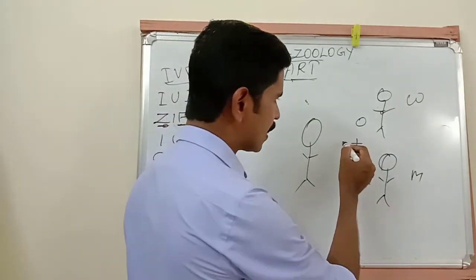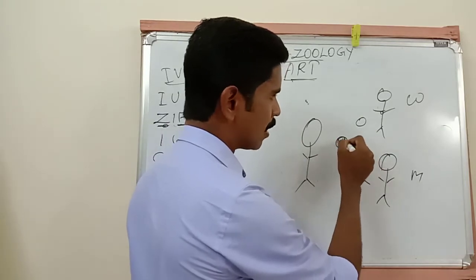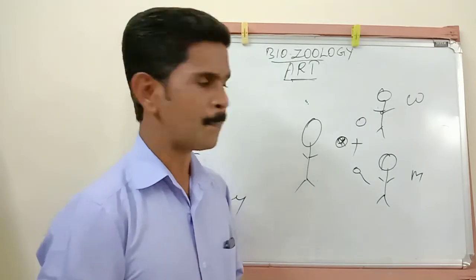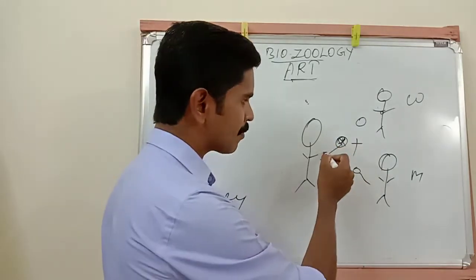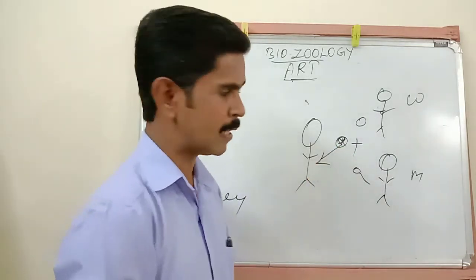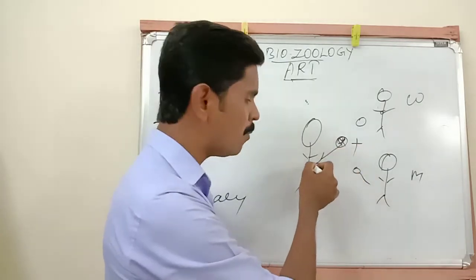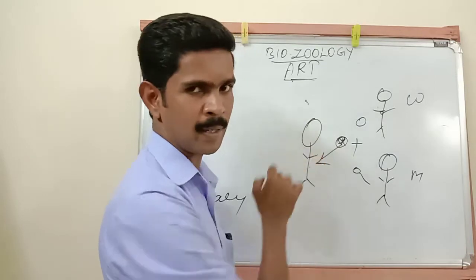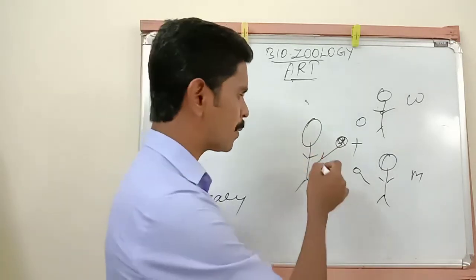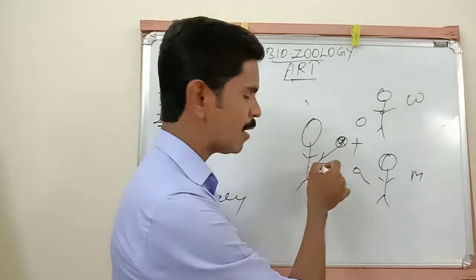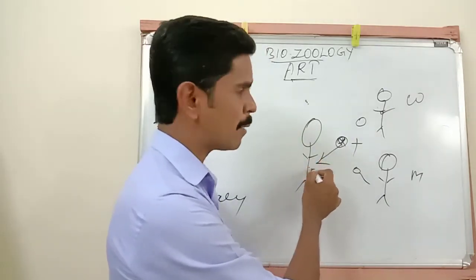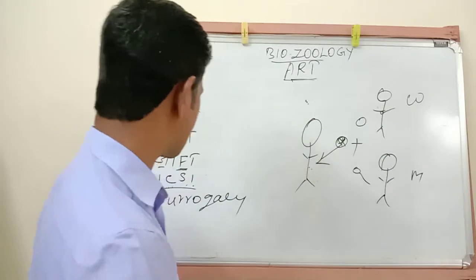After fertilization, the egg cell is converted into a fertilized egg. Now this fertilized egg is transferred to the uterus of the surrogate mother. So the baby develops inside the uterus of this mother. After 9 months, the baby is delivered by this lady, but the parents are these two people. So this is called surrogacy.